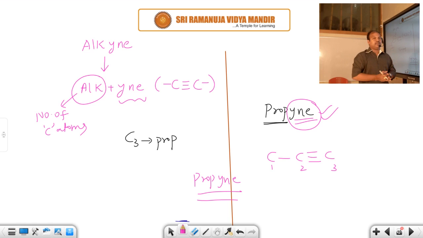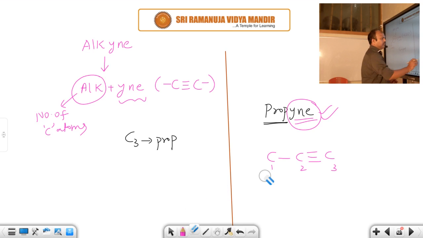But it is not exactly complete, because every carbon should satisfy tetravalency, and in hydrocarbons carbon must be satisfied with hydrogens. Due to that, we have to check. These 3 carbons should have tetravalency. Do they have it or not? Coming from left to right, the first carbon has only 1 bond, so 3 more are needed.